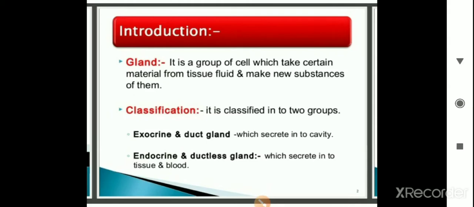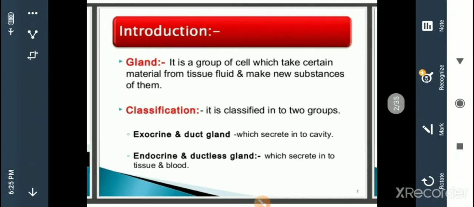In simple form, this is a group of cells, which means it is a tissue. A gland is a tissue which secretes some fluid substances or secretions, like enzymes and hormones or liquid material. All these terminologies are similar in function.